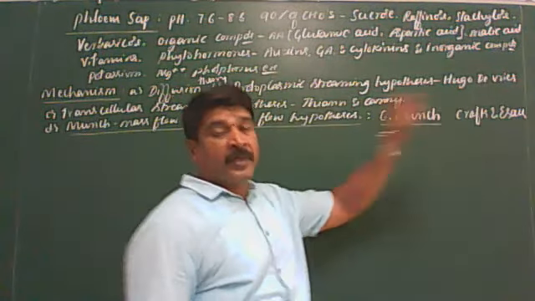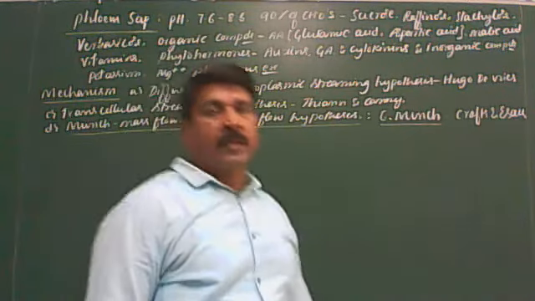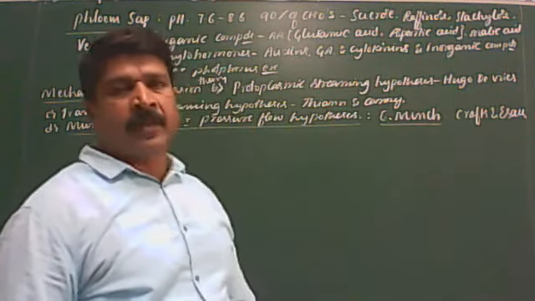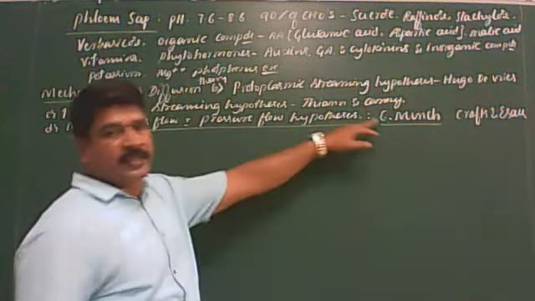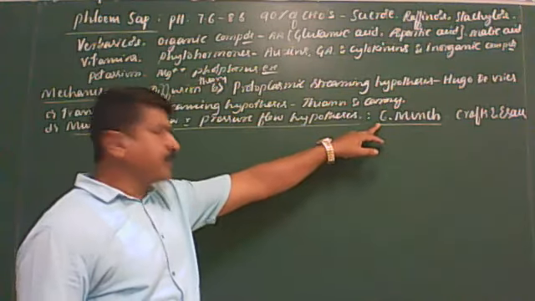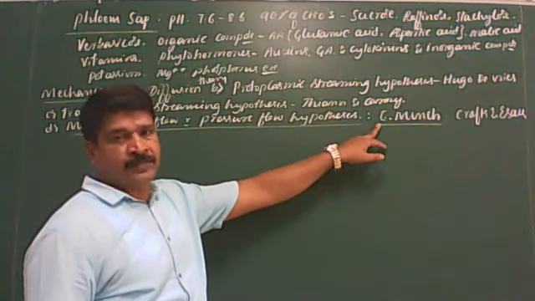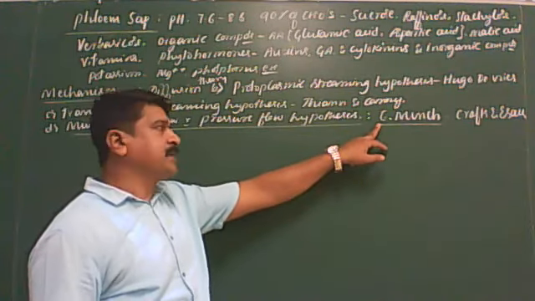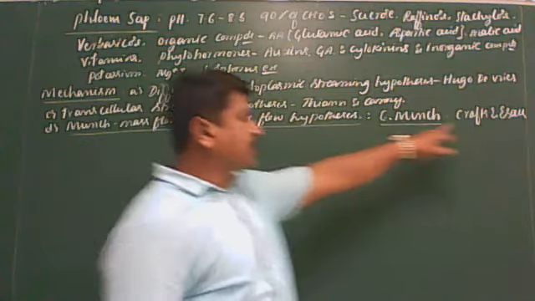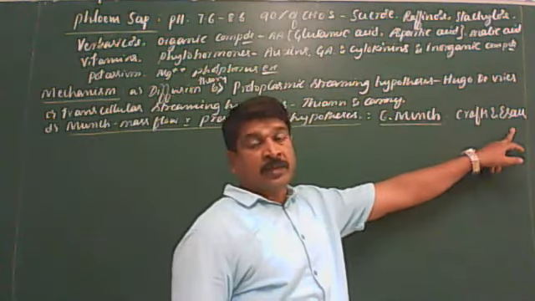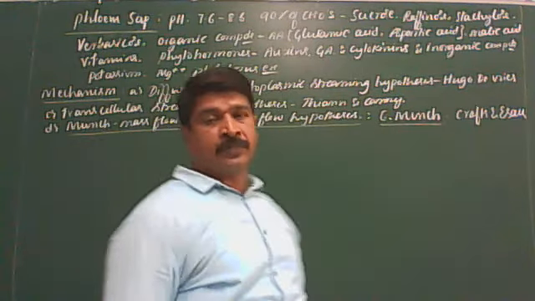The Munch mass flow hypothesis, or pressure flow hypothesis, was proposed by the Dutch botanist Ernst Munch, and it is supported by crops and tissue.